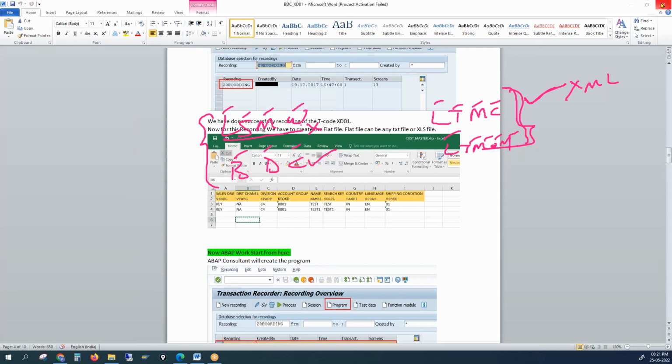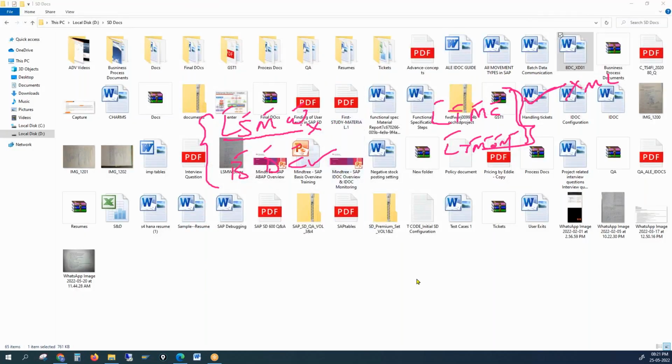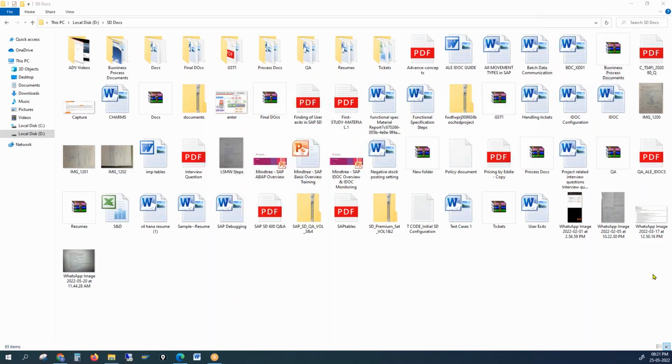So for cutover activities, there will be a lot of activity going on even in the background. First we need to put a blackout period for the cutover activity, and we need to communicate this transition internally to the employees and our prime customers and vendors, telling them our system will not be operated for the next 12 hours or whatever the cutover period time is finalized, right? We need to communicate that to the customers and our internal employees also.